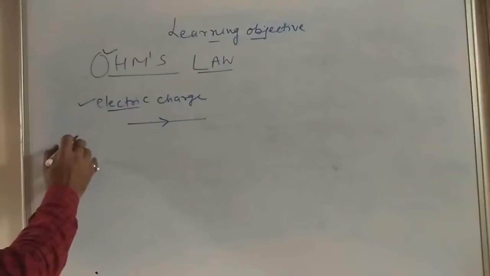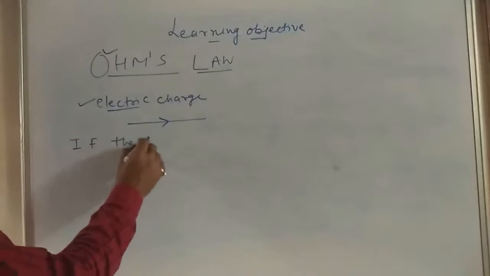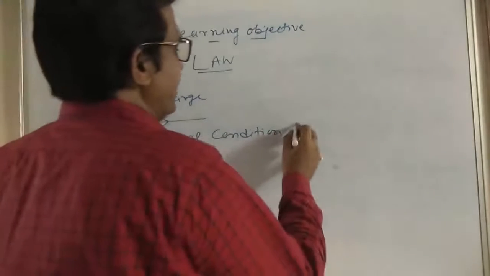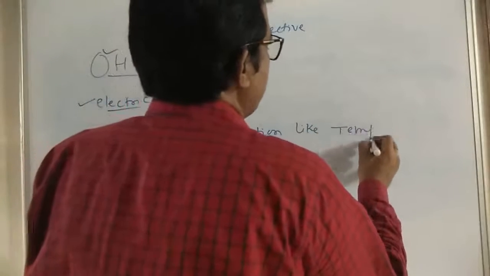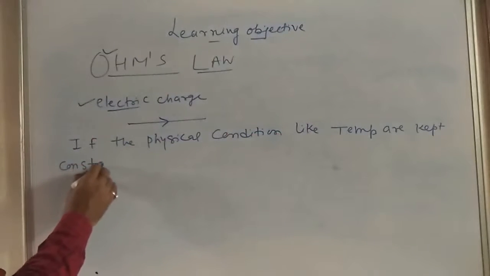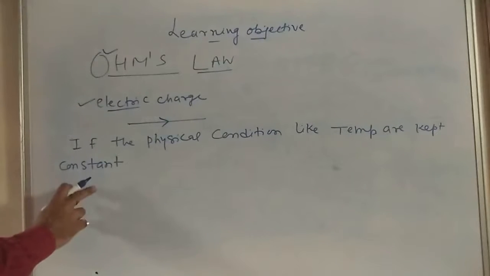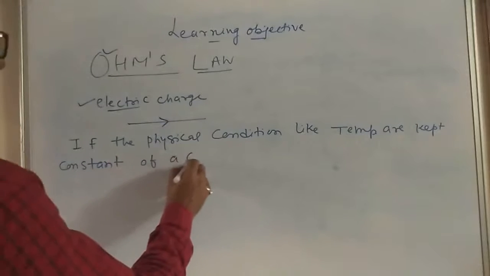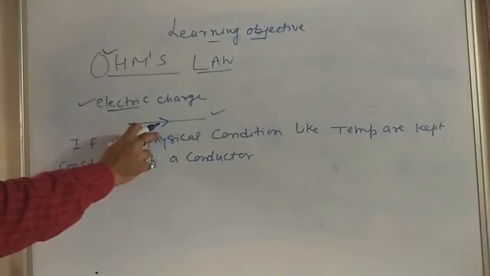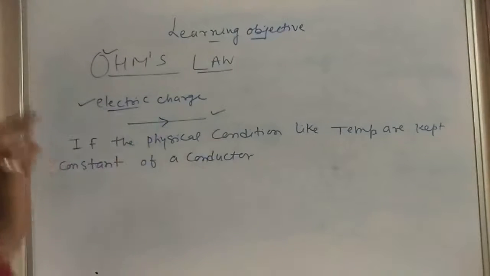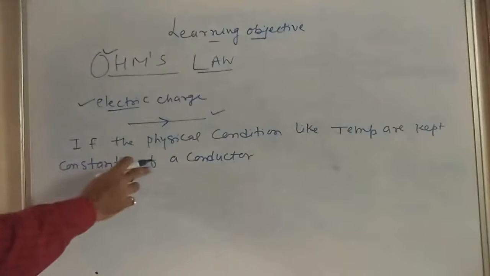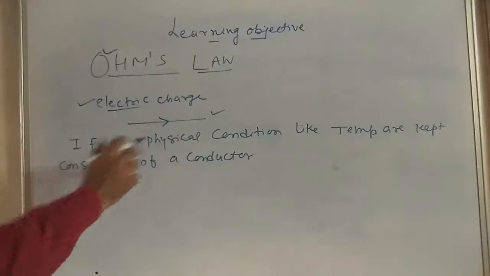What is that? If the physical conditions like temperature are kept constant, when the temperature of a conductor, here this is a conductor, is kept unchanged, इसको चेंज नहीं करेंगे, kept constant, then